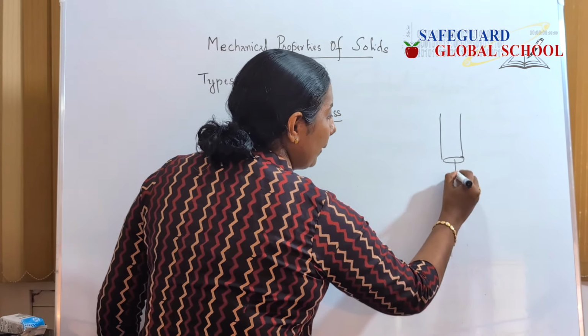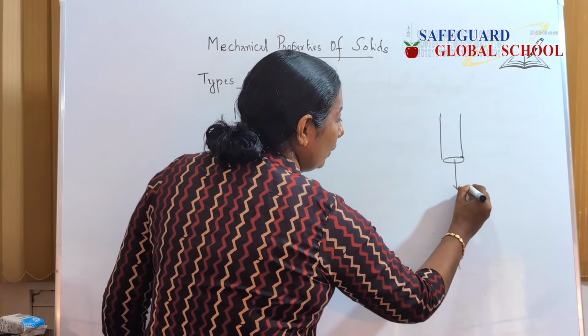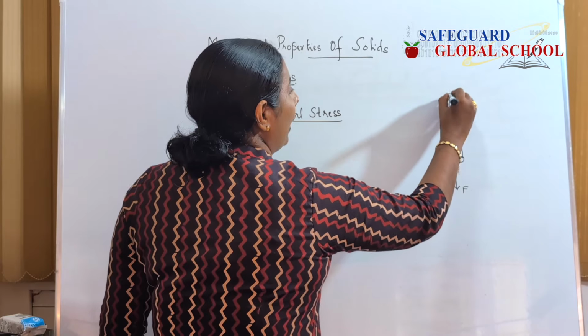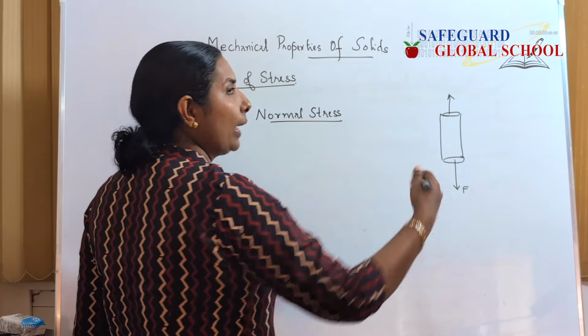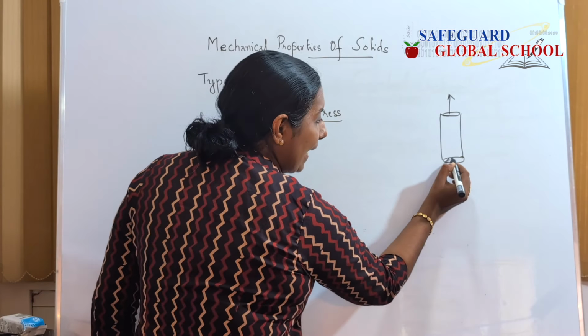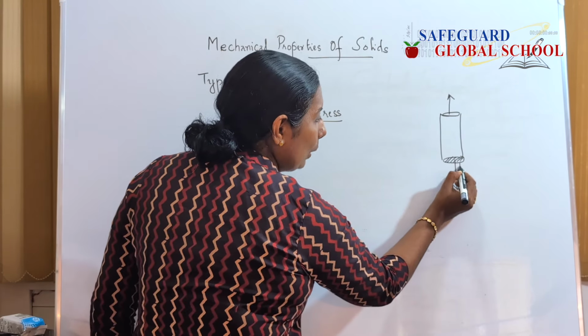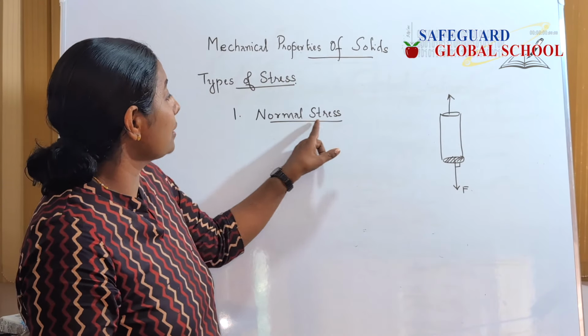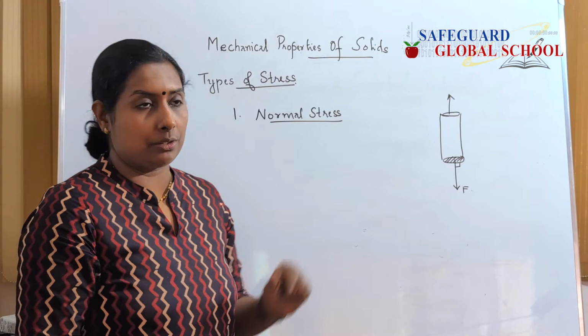When I apply a force like this, we are applying the forces from both ends. There is a change in length, right? But this force is acting perpendicular to the area of cross section. That's why this stress is called a normal stress.